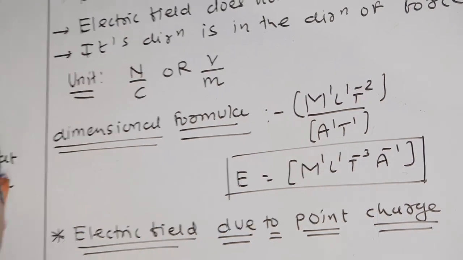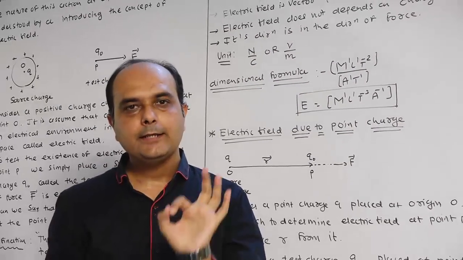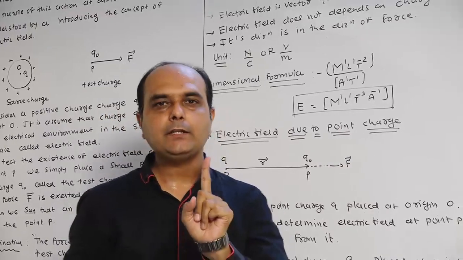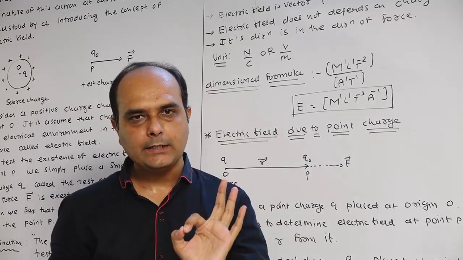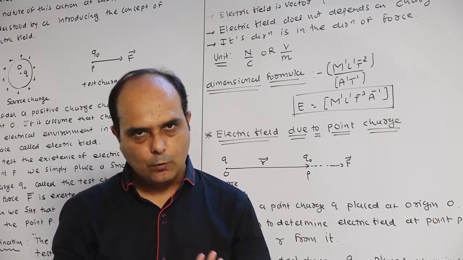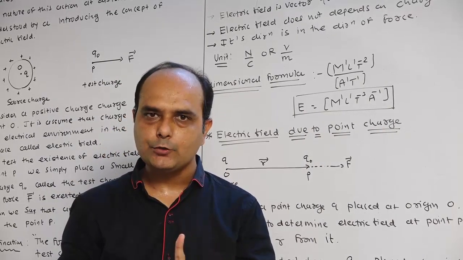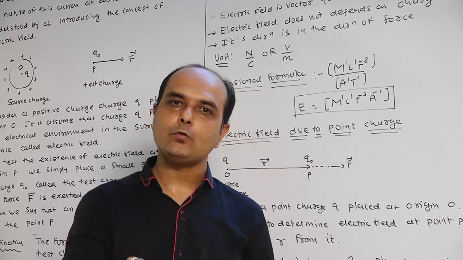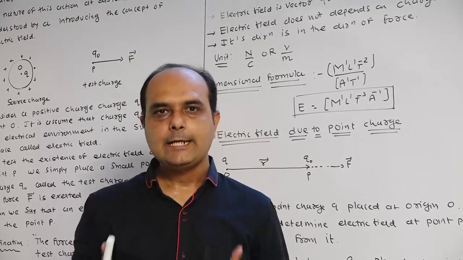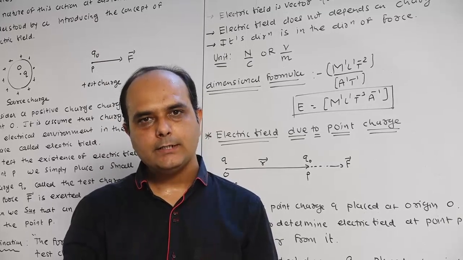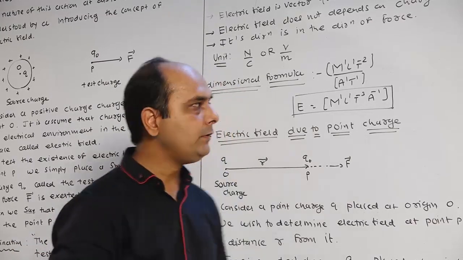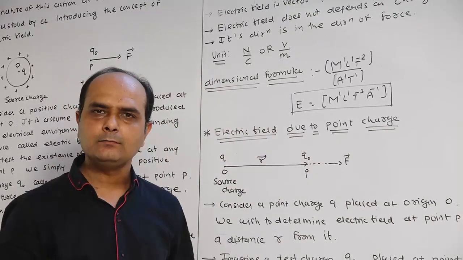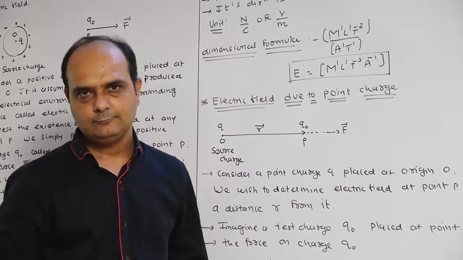So now one equation is studied into the electric field, that is vector E is equal to vector F by Q0. Vector F by Q0, it is a force acting on the unit positive charge. Okay, so now vector E is equal to vector F by Q0, their unit is which one? Newton per Coulomb or volt per meter. Dimension formula m1 L1 t raised to minus 3 a raised to minus 1. Fine.